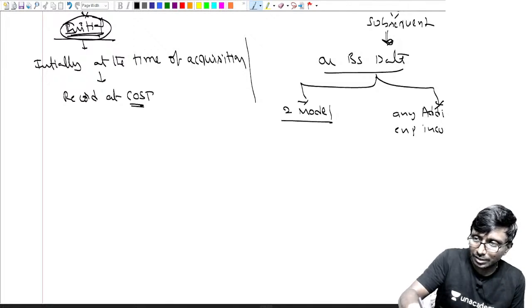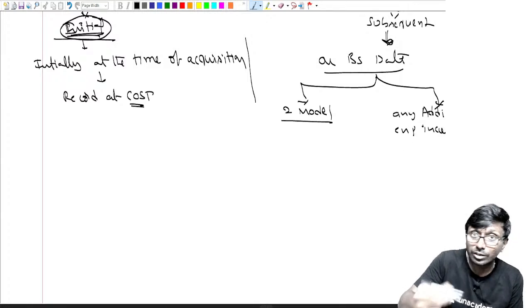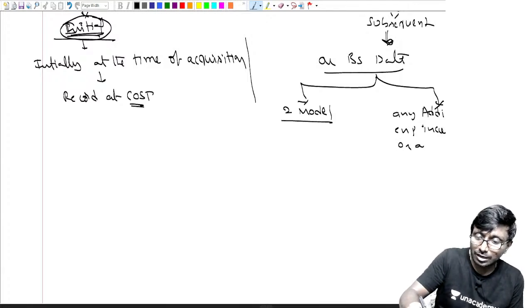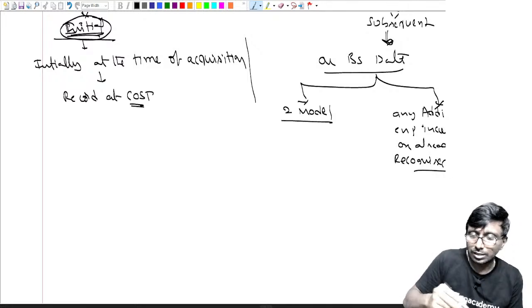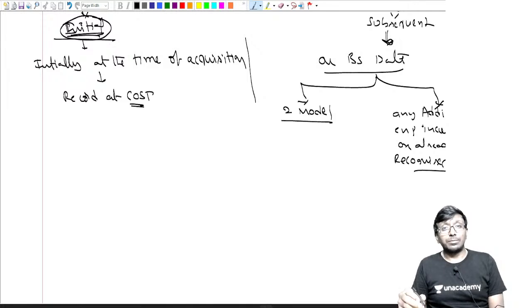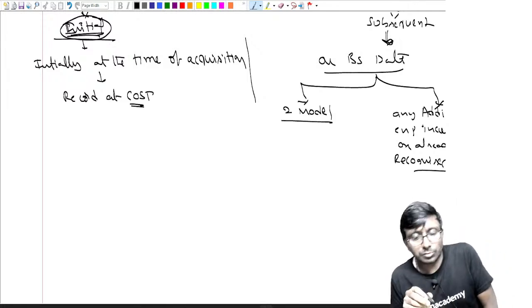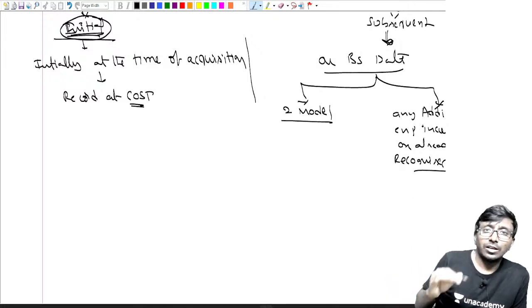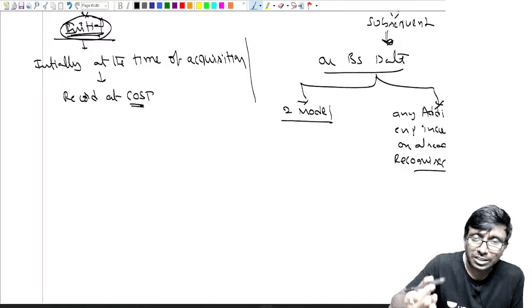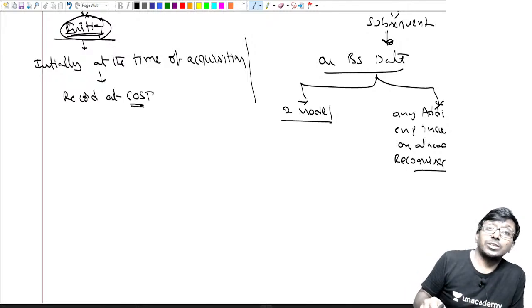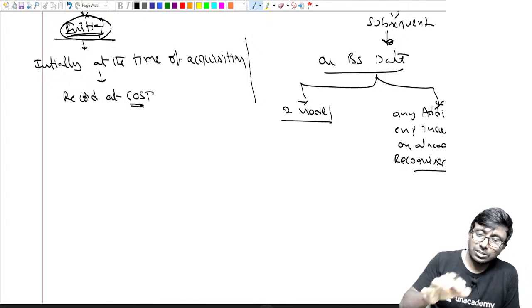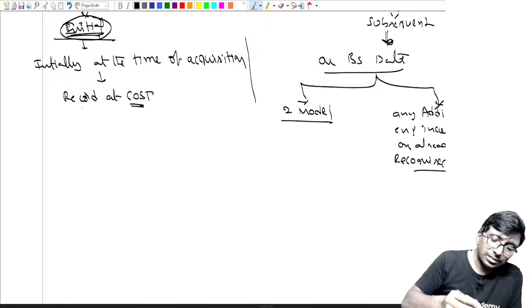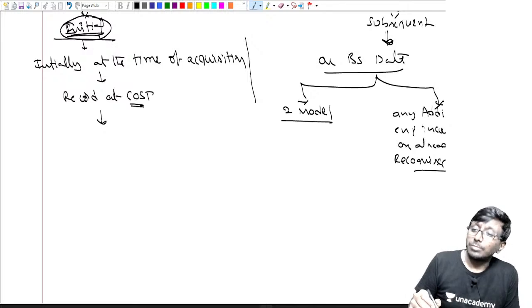If any additional expense is incurred, if you have incurred any additional expenditure on an already recognized asset, if you have spent any money on the already recognized asset, whether such expenditure should be capitalized or charged to P&L, that is also going to be discussed. But we'll come to this a little later. First, let us clear the initial measurement.